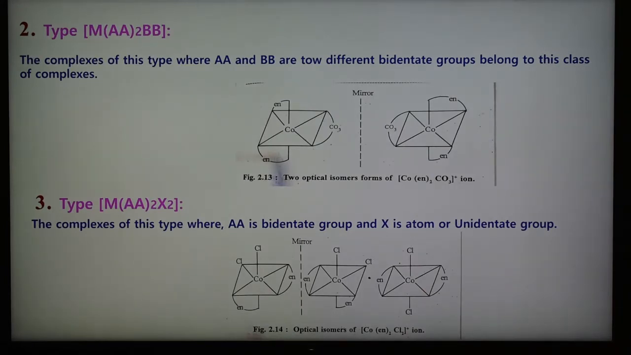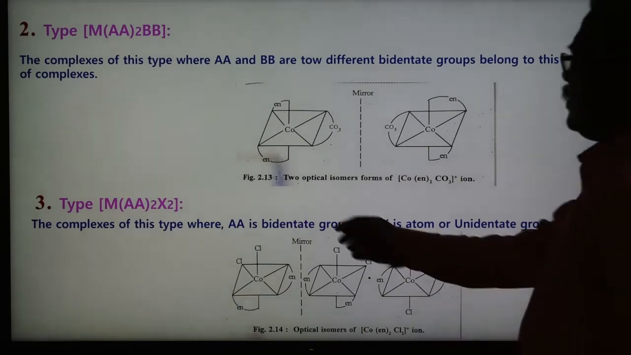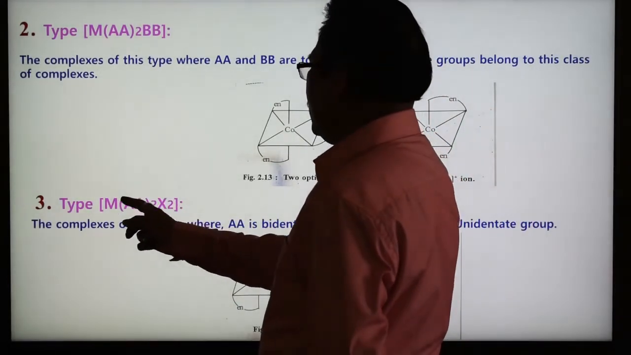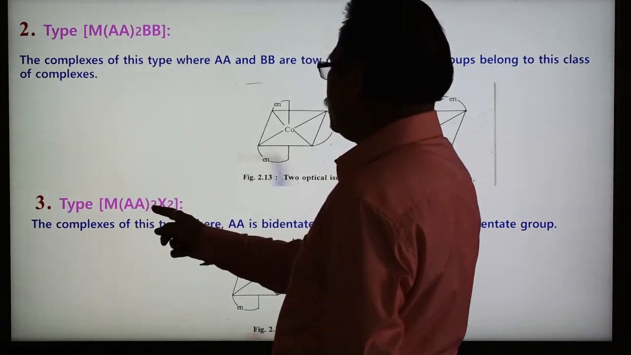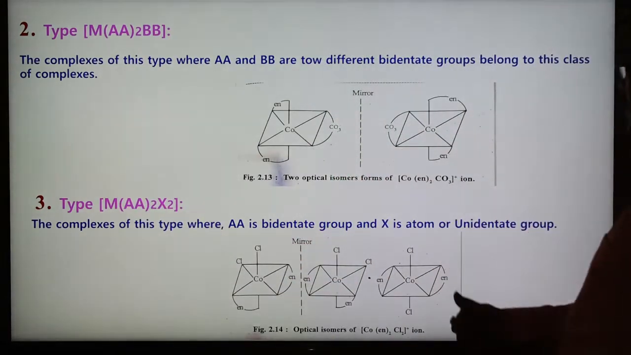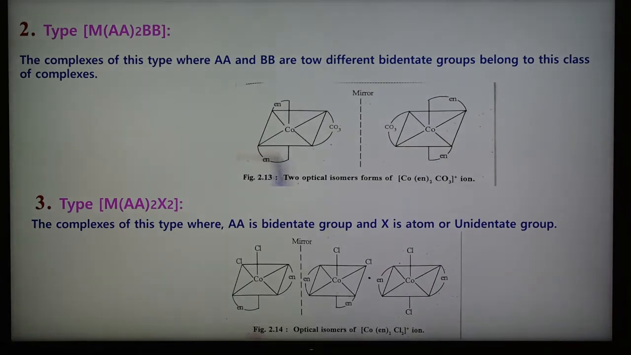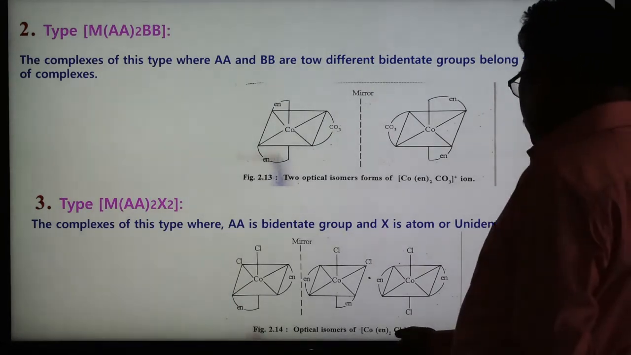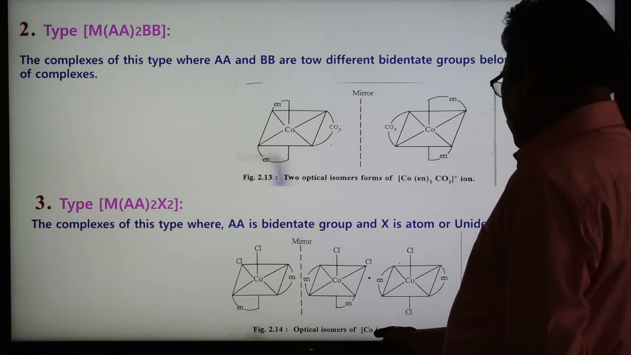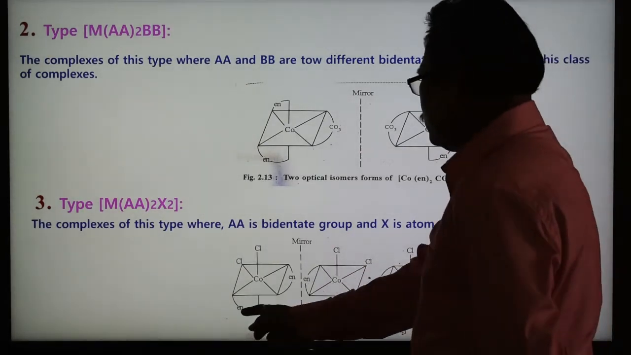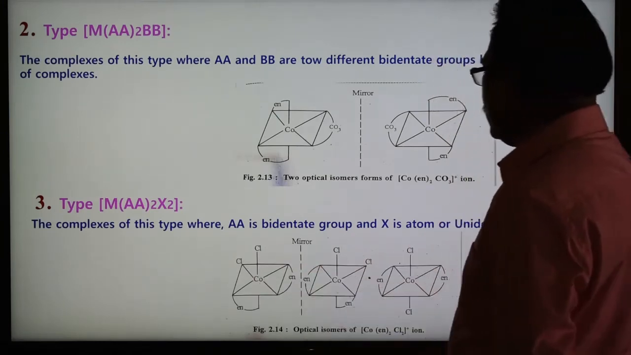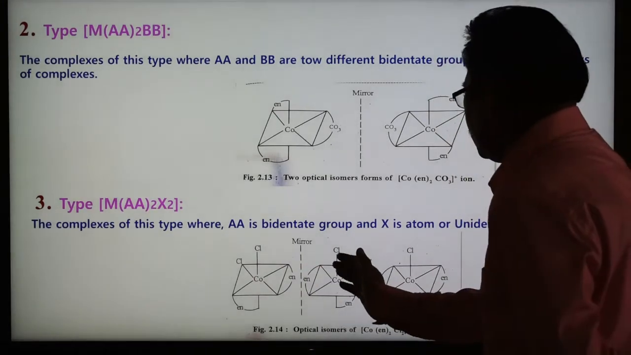And the third type is type MAA2X2. Again M is the center metal atom and A is the bidentate ligand, two are there, and X is a monodentate ligand, and two are there. An example of this is shown, dichloro bis ethylene diamine cobalt plus I. This is the example, 2 ethylene diamine and 2 Cl occupy these positions, and the mirror image of this is shown here.